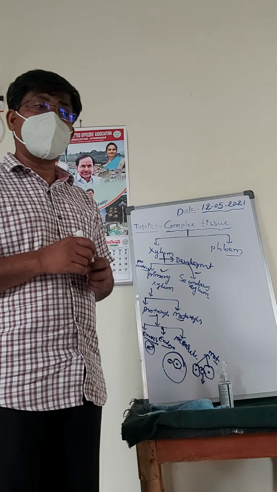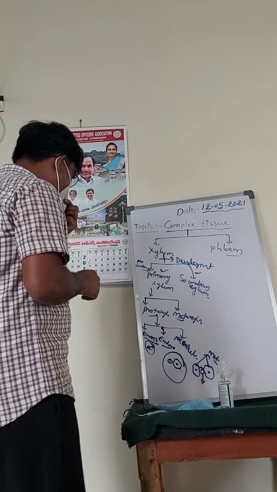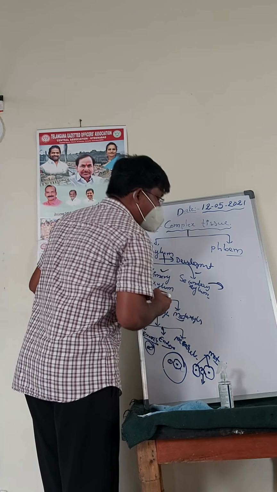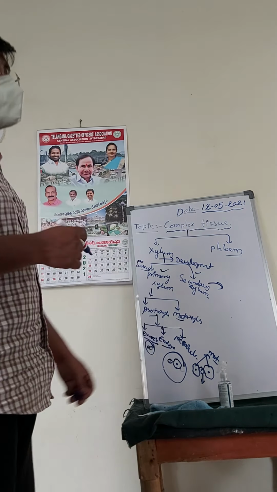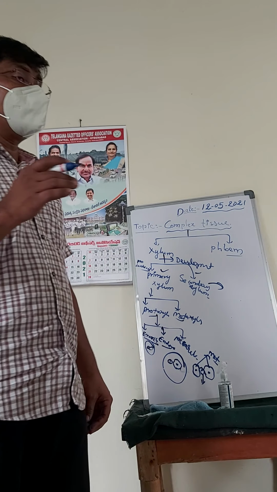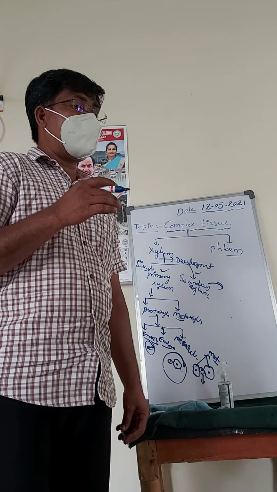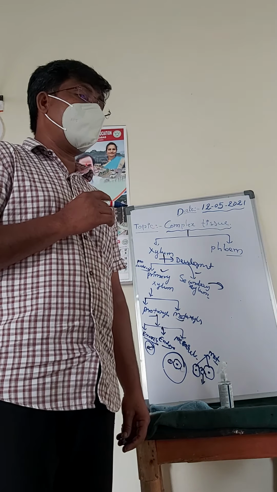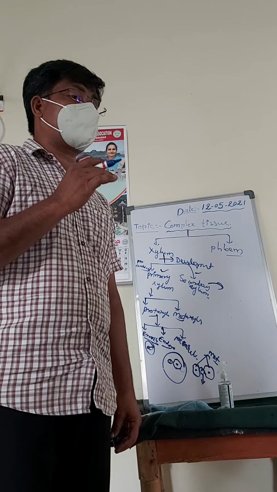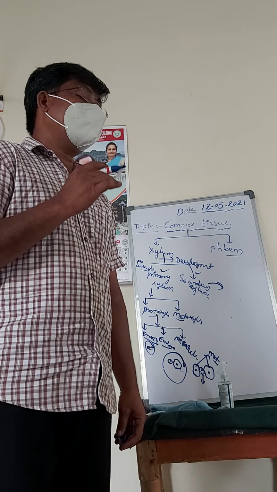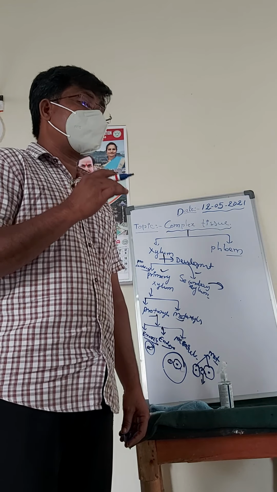So what do you mean by secondary xylem? Now I am going to explain about the secondary xylem. The secondary xylem is formed after the primary xylem, from the cambial cylinder. The newly formed cells are cut off towards the inside and develop into secondary xylem.